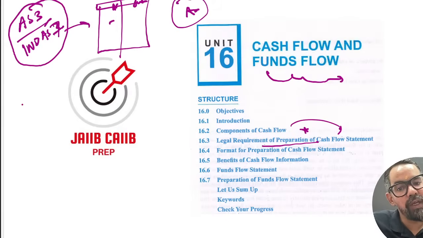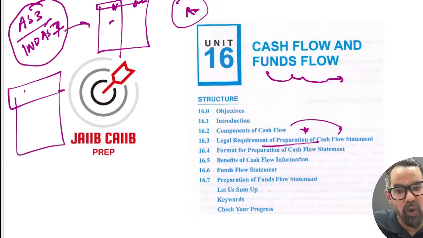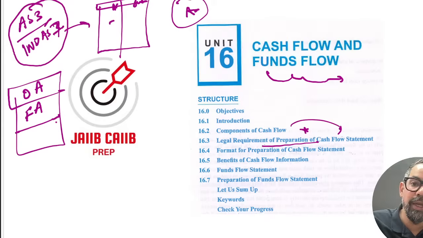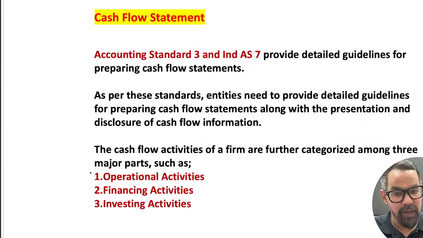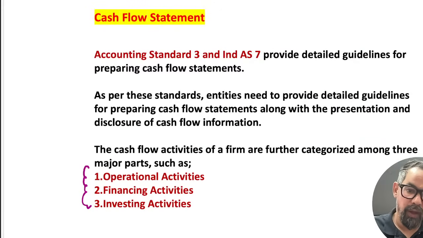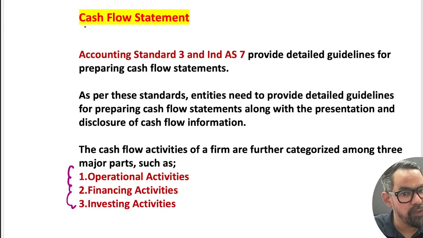So they are further categorized into 3 areas. One is operating activities, the core revenue generating activities. Then we have financing activities, changes in equity and liability, and then we have investing activities, like property, plant and equipment we have invested in, or the sale proceeds from them. So Accounting Standard 3 and 7, accordingly we have to prepare the cash flow statements. They generally govern this in 3 ways.